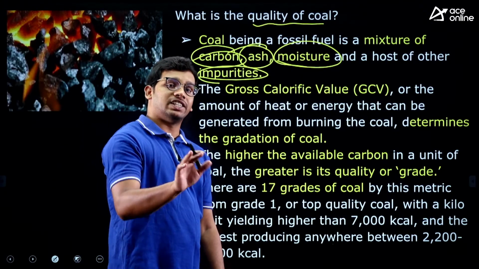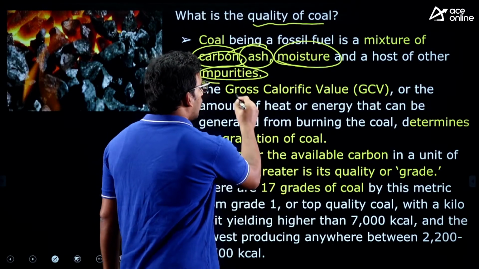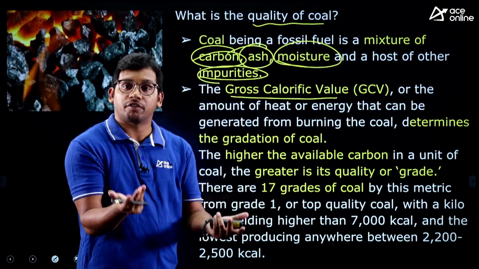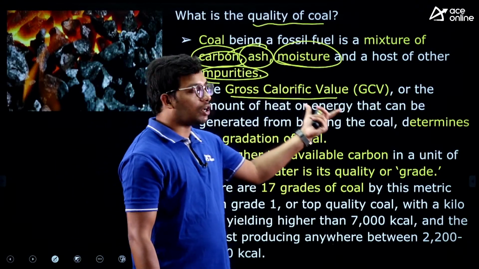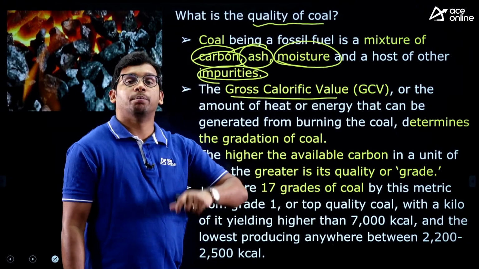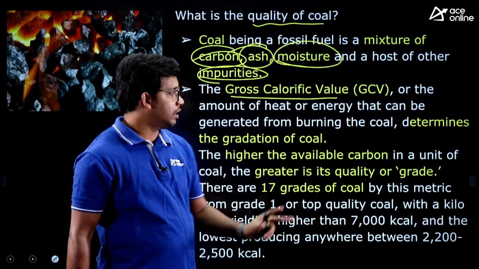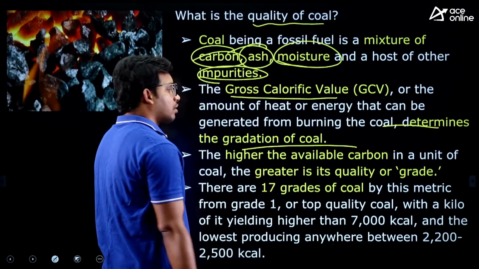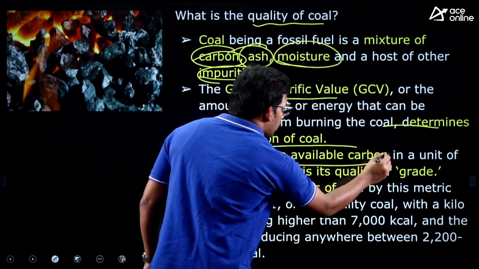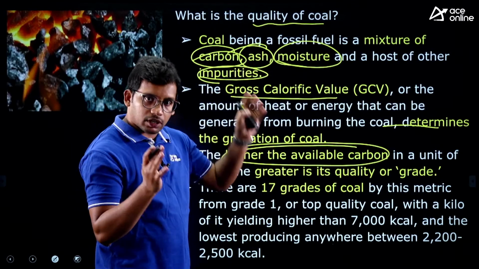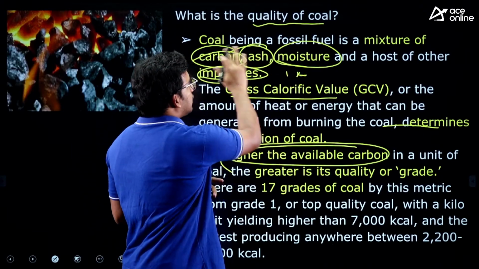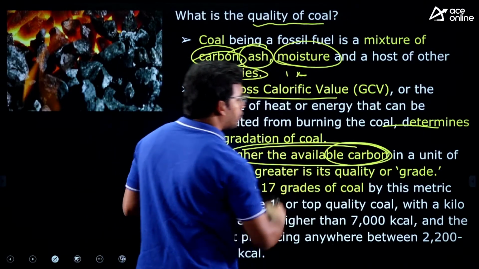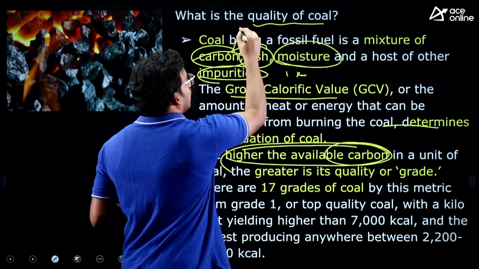Now, how can you judge it as a quality coal? It is based on gross calorific value: how much extra energy per kg, how much heat it can generate. Based on the gross calorific value, we can judge whether the coal is very high quality or low quality. This determines the gradation of the coal. Also, consider the availability of carbon within the coal. For example, in 1 kg of coal, it may be 10%, 30%, 40%, whatever the composition. But if there is a high amount of carbon, it is a good quality coal.